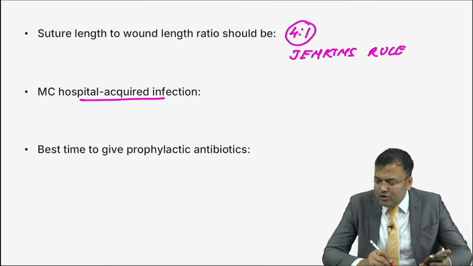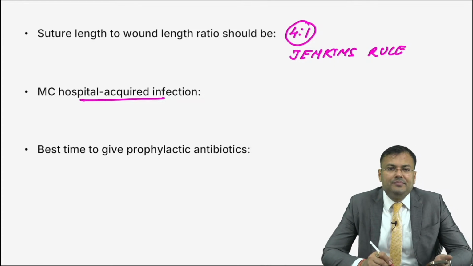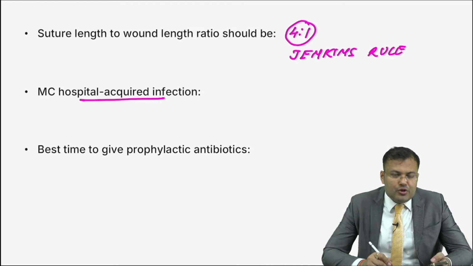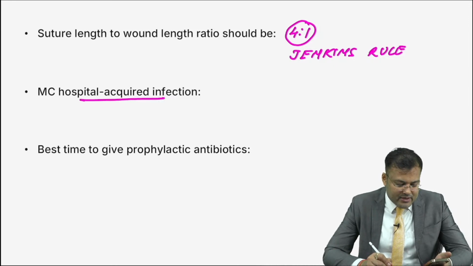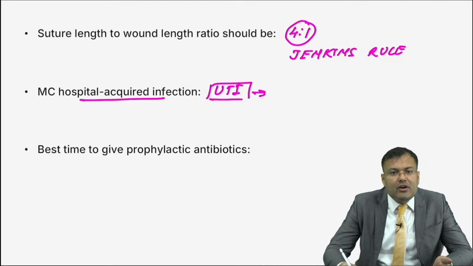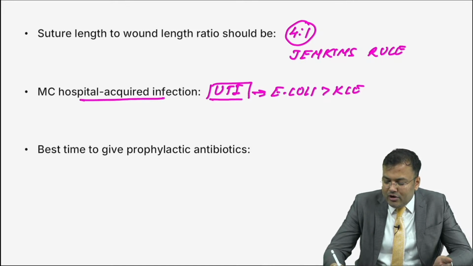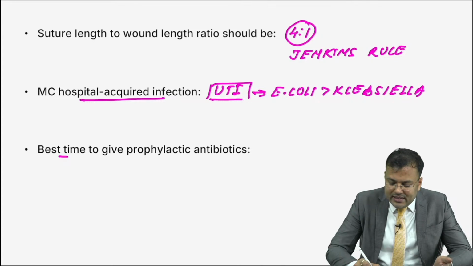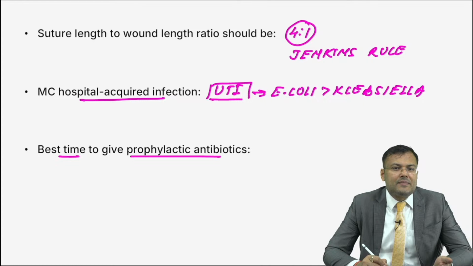Next, what is the most common hospital acquired infection? Easiest question, guys. UTI. Vibha Roy, very good. Can you tell me the organism responsible? For UTI, the organism is E. coli followed by Klebsiella.